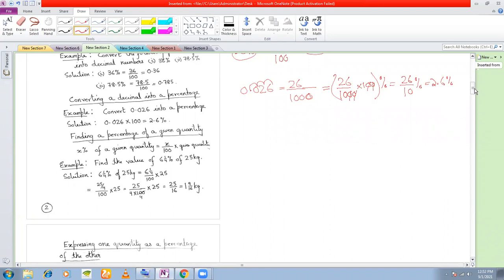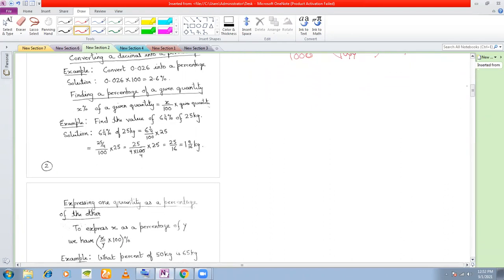Okay, now we come to the main part. These were very fundamentals. I'm sure you have done all this in your last class. Next is finding a percentage of a given quantity. That is, if I want to find out 6/14% of 25 kg. Before doing this example, let me give you a very small example. Let us suppose that I give you a 25 marks test.